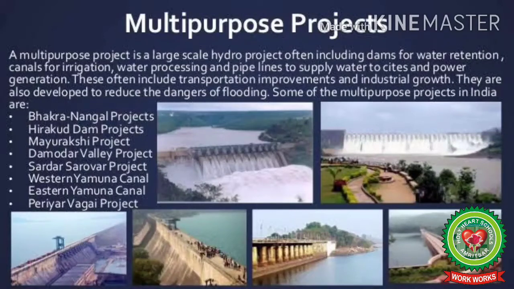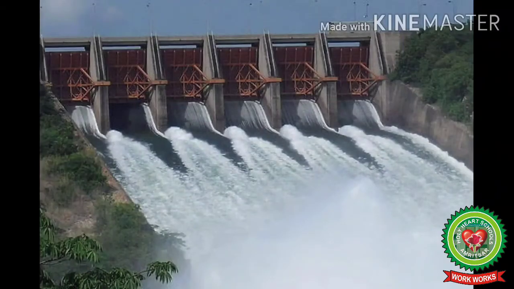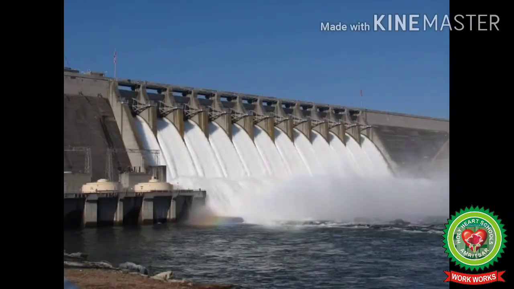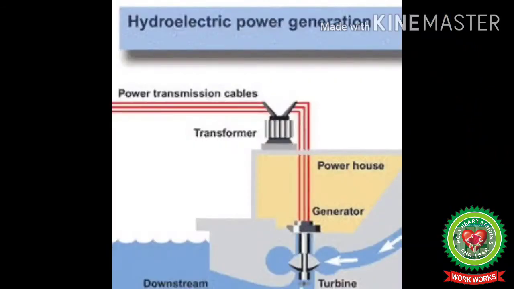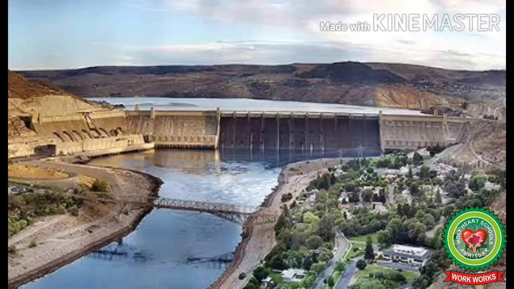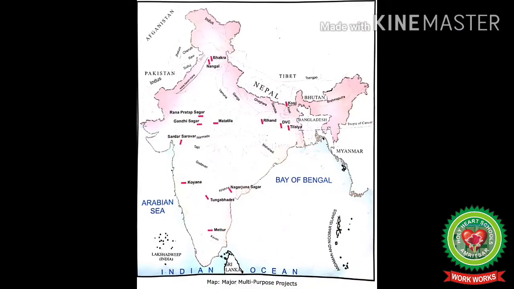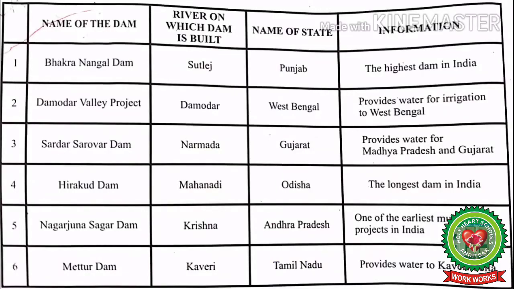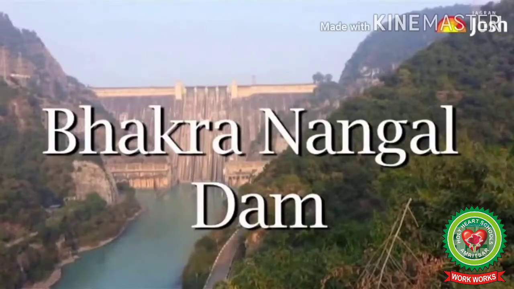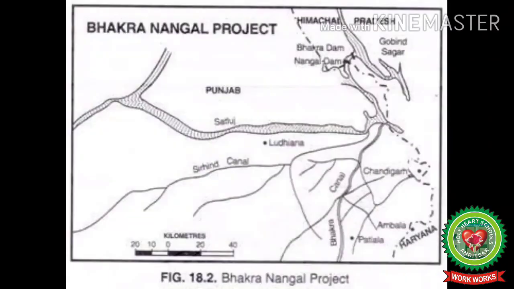Some uses of dams are: in a dam, water is made to fall from a great height. The force of falling water is used to generate hydroelectricity. It provides water for irrigation. It controls floods. There are many multi-purpose projects in India. Some of them are: Number 1, Bhakra Nangal Dam. The Bhakra Nangal Dam is built on the Satluj River in Punjab. It is the highest dam in India.